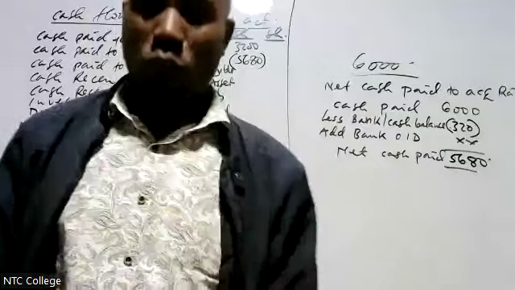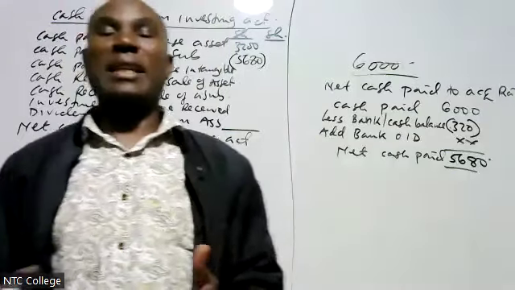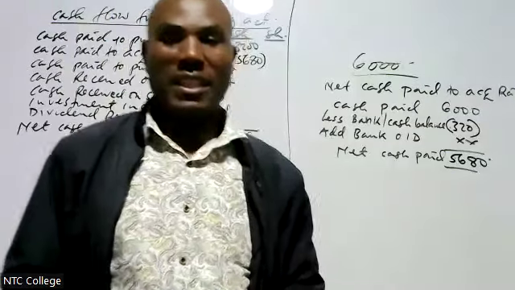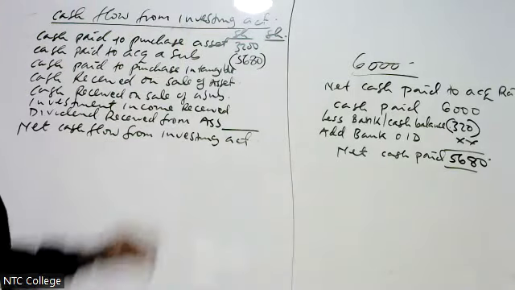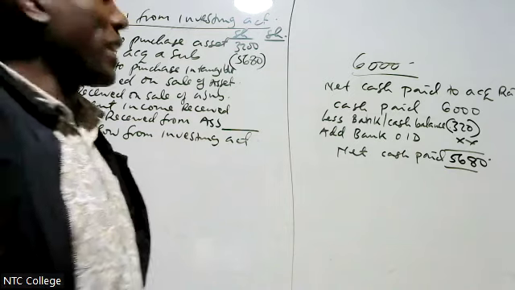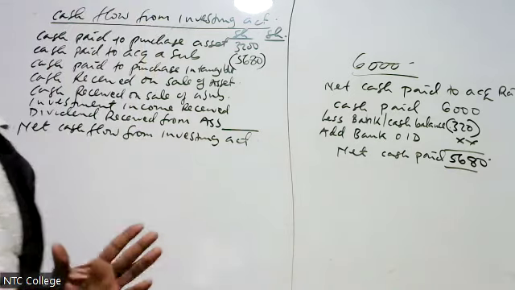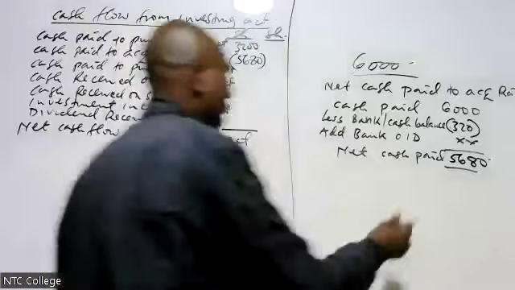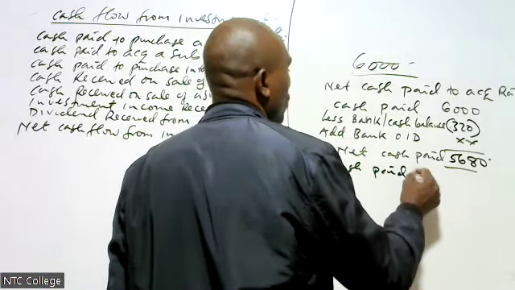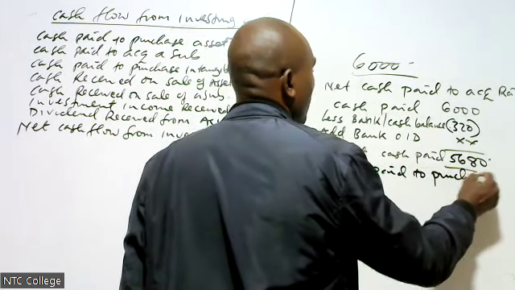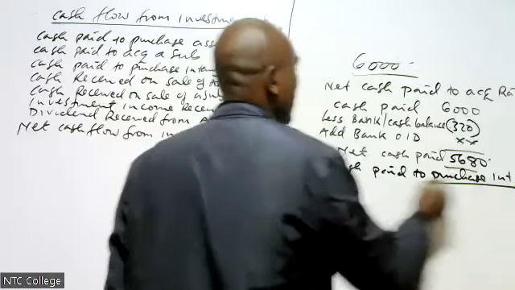If you just joined, we already did the operating activities. We are in investing activities. Then we go to the next item, cash paid to purchase intangibles. Now, cash paid to purchase intangibles, you are going to compare intangible assets. Like for example here, cash paid to purchase intangible assets.